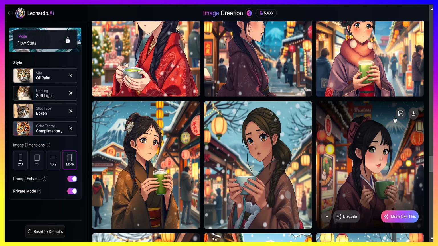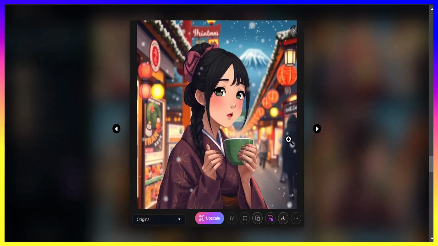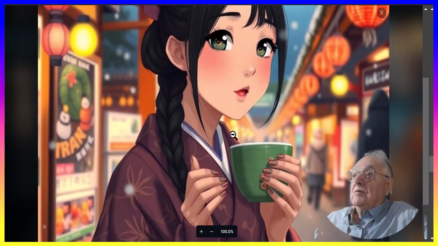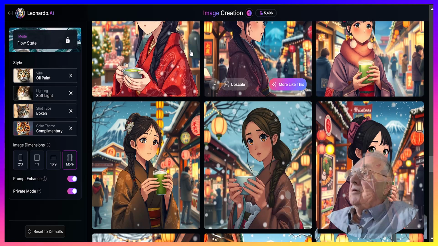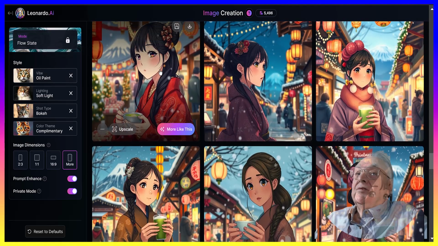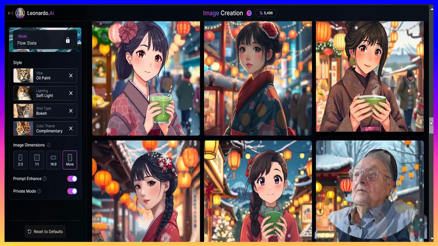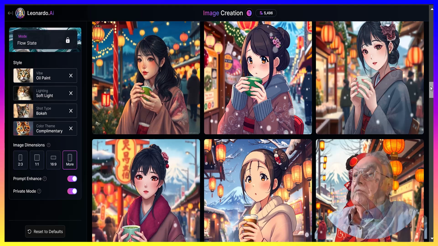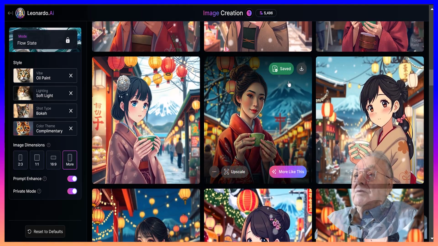Let's save this one to the library. Grease it. Wow. Beautiful. Very nice. Come out of this. Let's put it back up to the top. This one's nice also. That one's saved. Saved already.